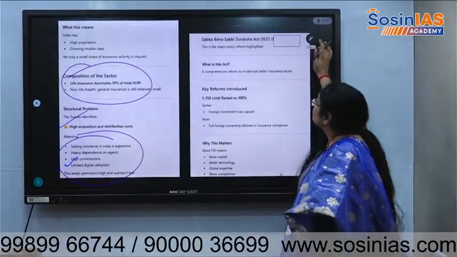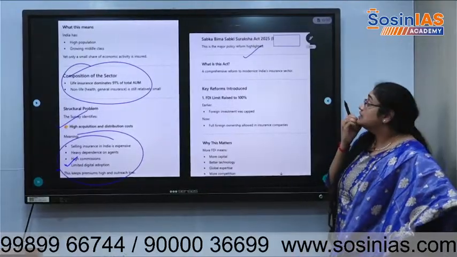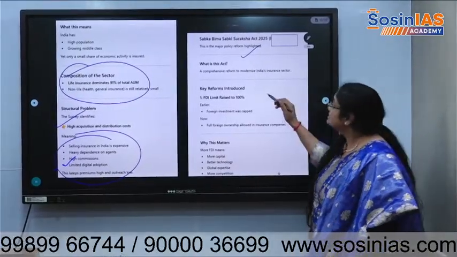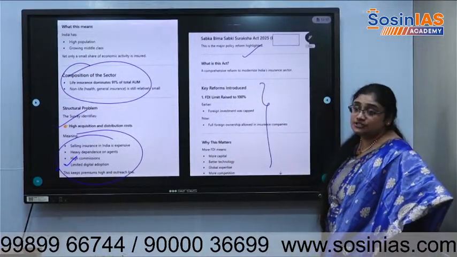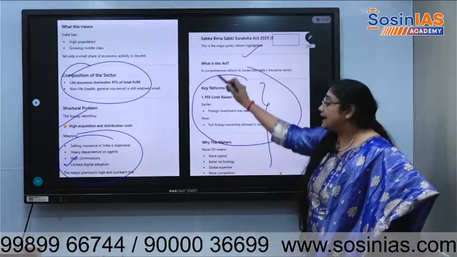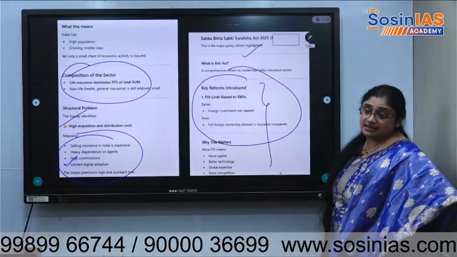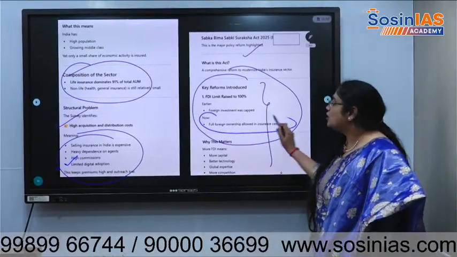Sabka Bima Sabki Suraksha 2025. This is a major policy reform act that came into place. It was highlighted. The FDI limit raised in the insurance sector, that is 100%. Foreign investment was capped before, only 49 or 51%. Now it is full ownership of insurance companies.